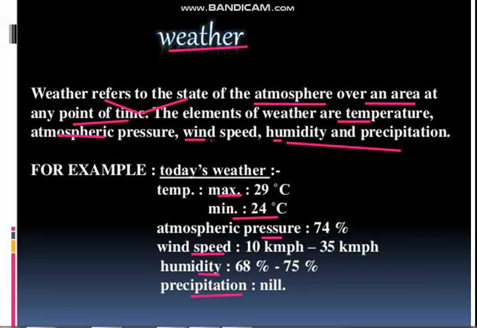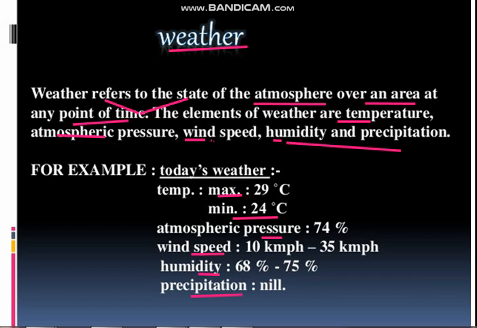On a winter night, the temperature in Dras in Jammu and Kashmir may be as low as minus 45 degrees Celsius. Thiruvananthapuram, on the other hand, may have a temperature of 22 degrees Celsius. So in the same season, even on the same day, there are differences in temperature and precipitation in India.